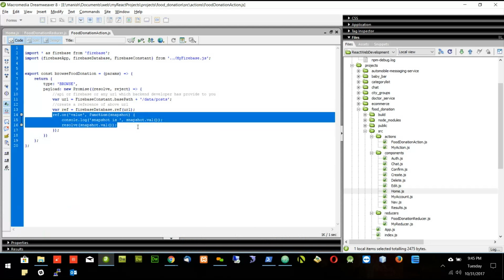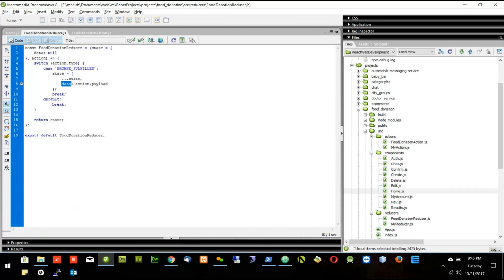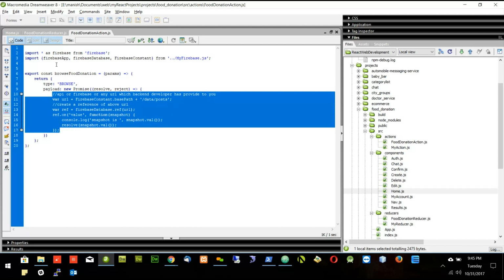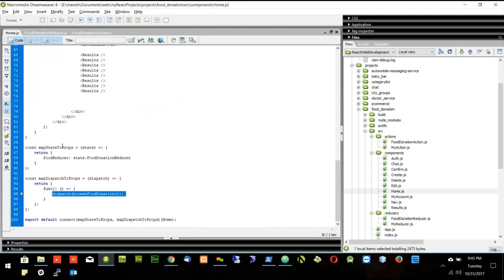And if we don't fire action, we won't be able to call the reducer and we won't be able to update the data. So to fire the action, every time when I get a new value, I will keep this out of the action. This part I will not put in the action. I will take this part and put it in the home.js function.